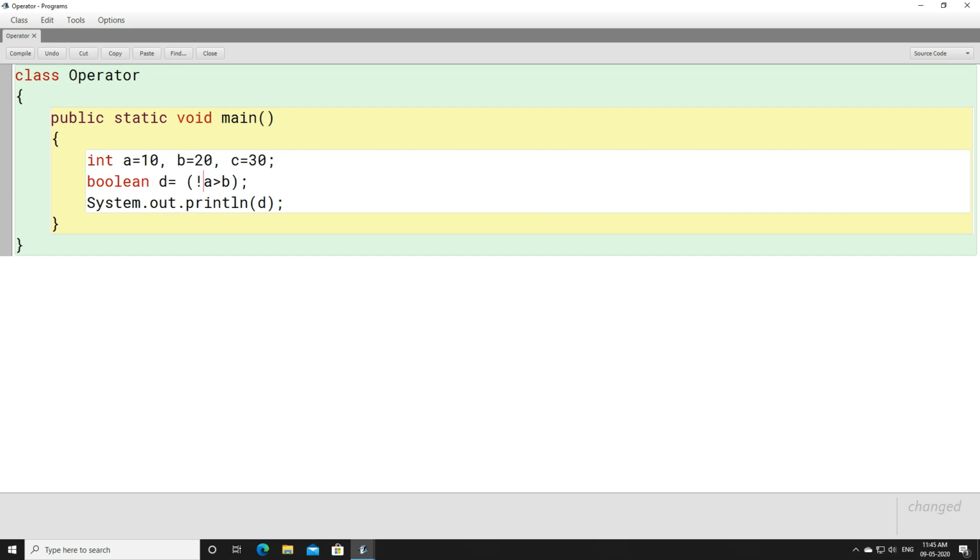But again, if you use it in front of A, it will be considered that you want to change the value of A, which is not possible. Can you change the value of A using not? No, it is not at all possible. The reason is A contains an arithmetic value, or a number, which cannot be changed, which is neither true nor false.